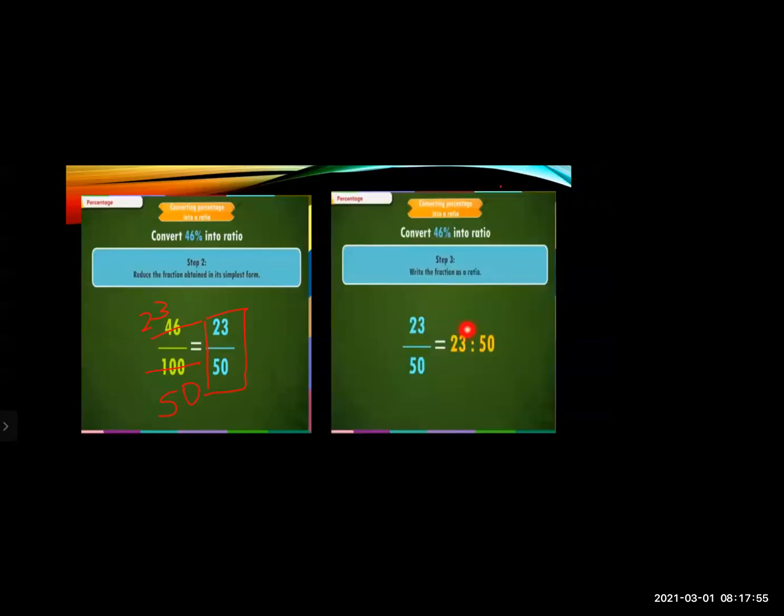See, step 3 is what? Write the fraction as a ratio. So when you get its simplest form, you mention it in ratio form. So 23 ratio 50. Okay. So these are the steps for conversion of a percentage into a ratio. The first step is to mention it in fraction form. Then you can reduce it to its lowest or simplest form. For reducing it, you have to divide the numerator and denominator by the same number.